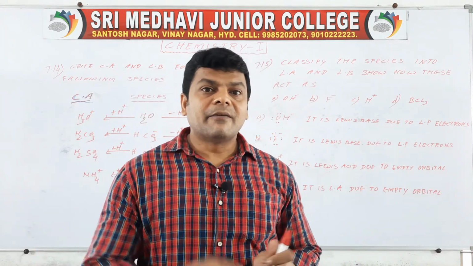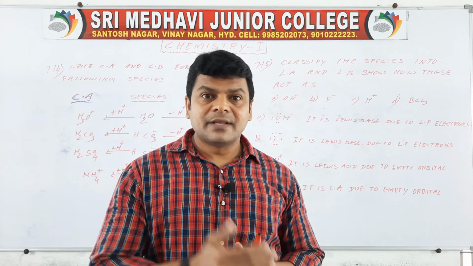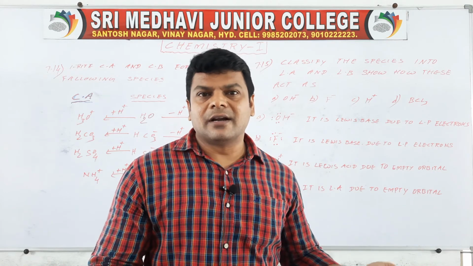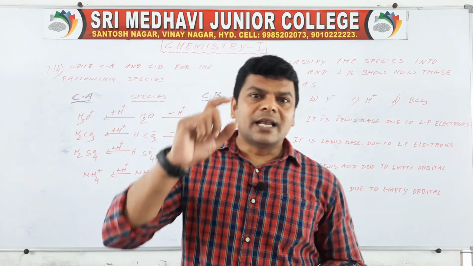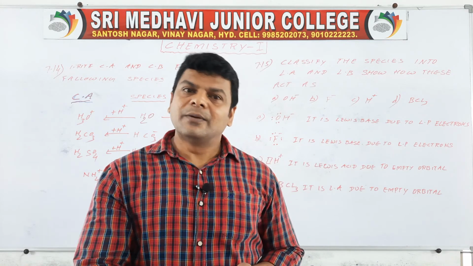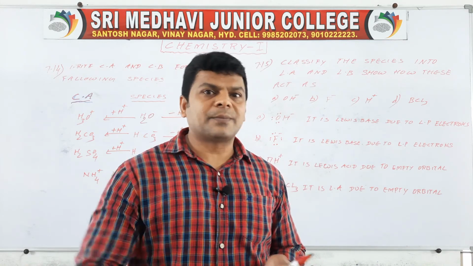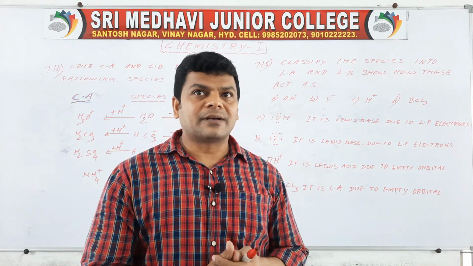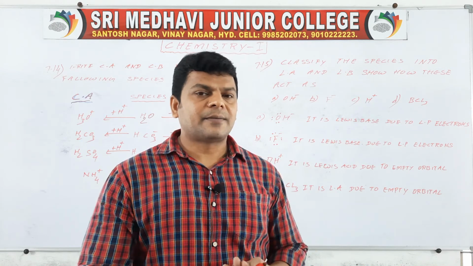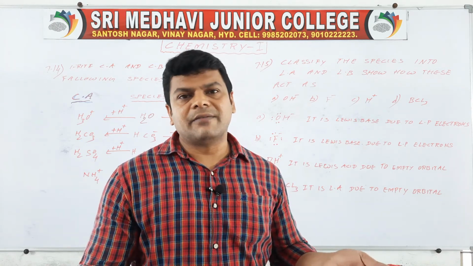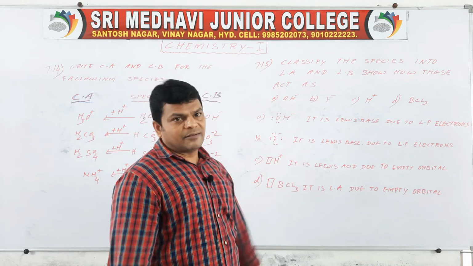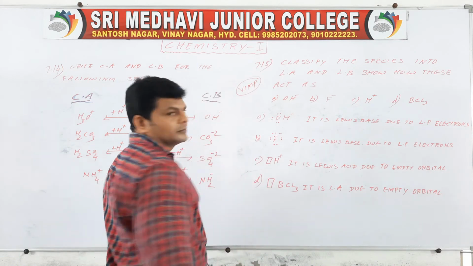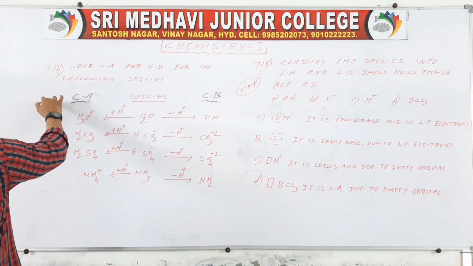The substance which has a lone pair of electrons and can donate it to others to form a coordinate covalent bond is called a Lewis base. Simply, electron pair donor is called Lewis base, electron pair acceptor is called Lewis acid. So this is the way. It is also important.